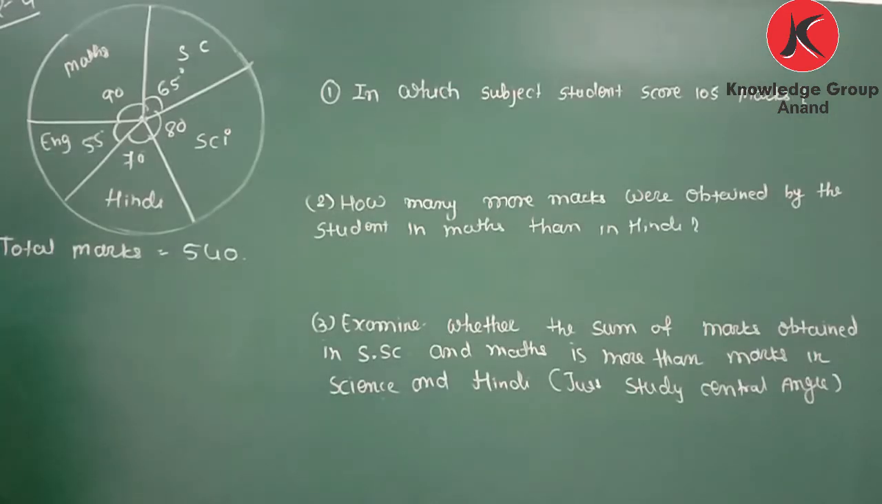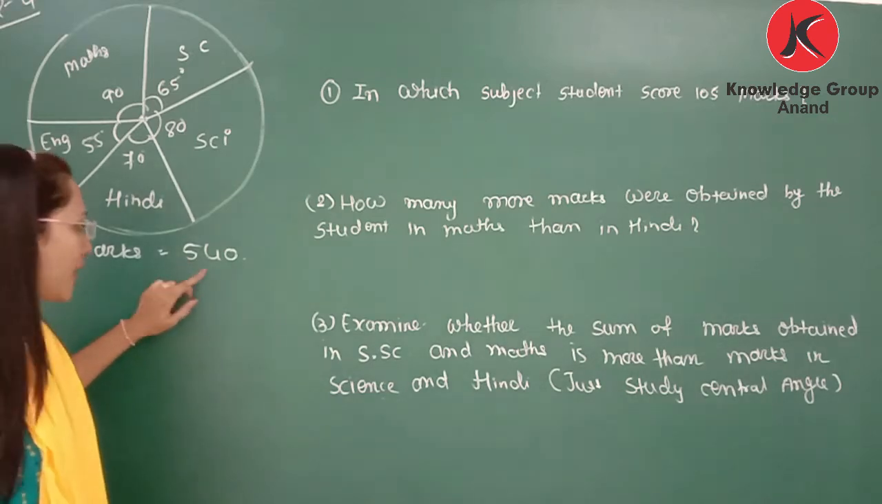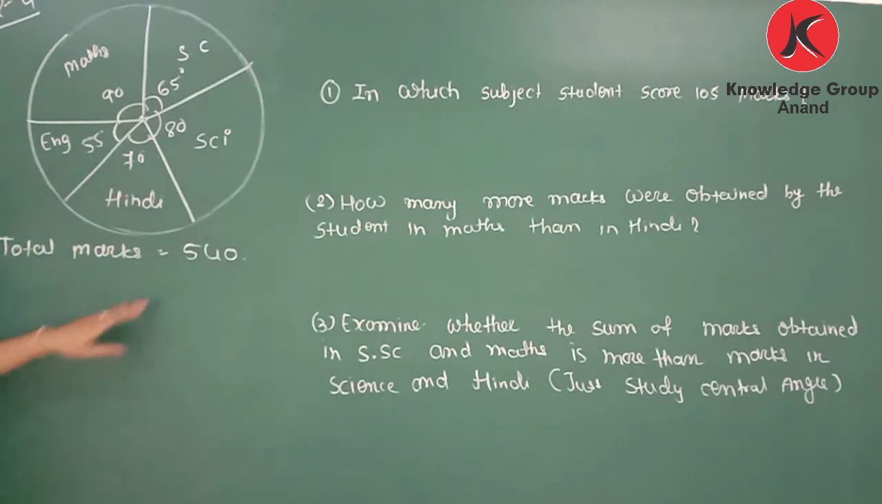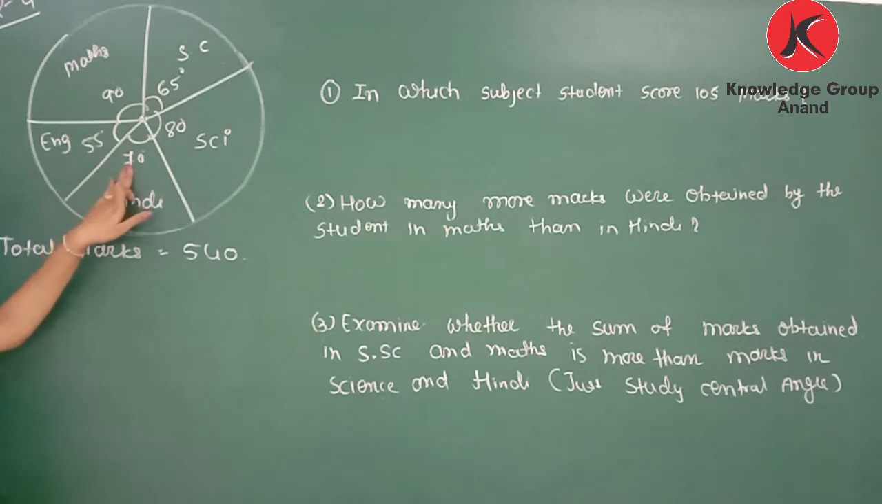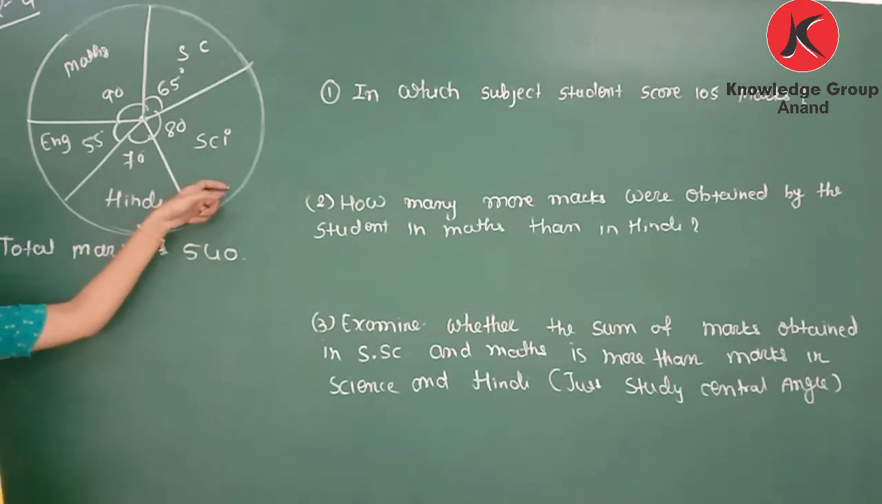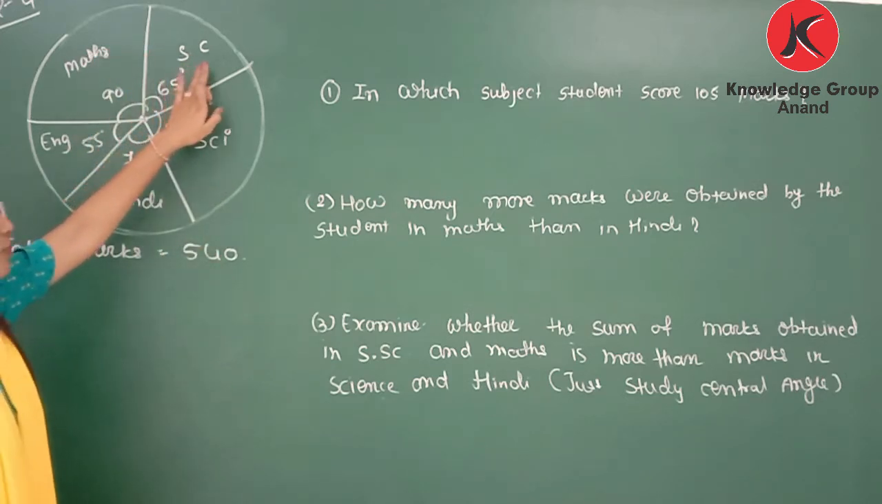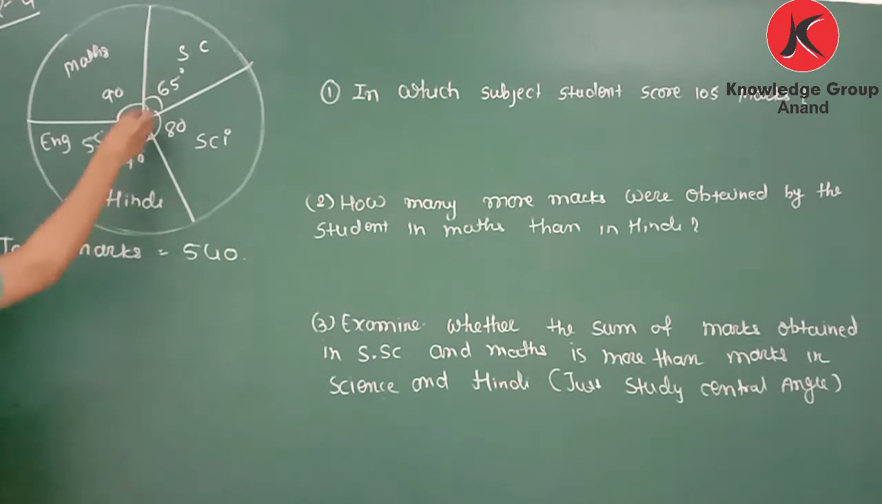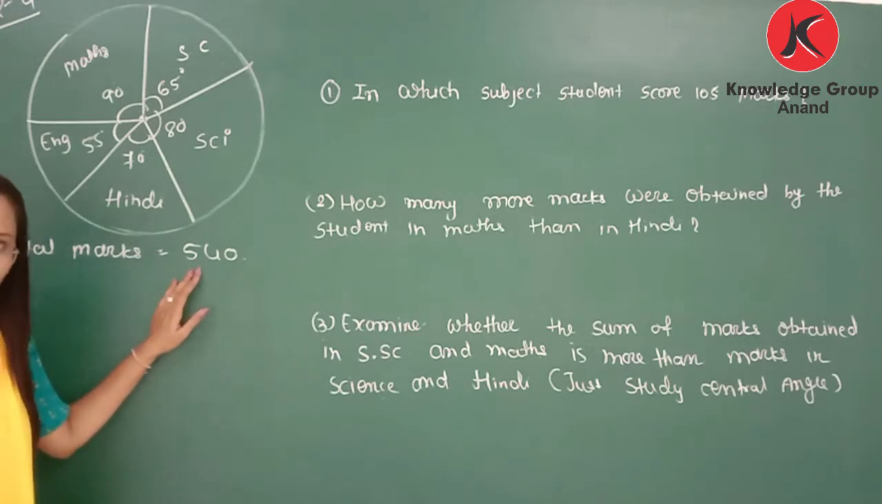Question number 4 of the textbook. So here the total marks of different subjects is 540. Now here the pie chart is given. It means if we take 70% of 540, we will get the marks in Hindi. 70 degree represents science, 60 degree represents social science, 90 degree represents maths and 55 degree represents English. Now this whole circle is 360, which means 360 is equal to 540 marks.